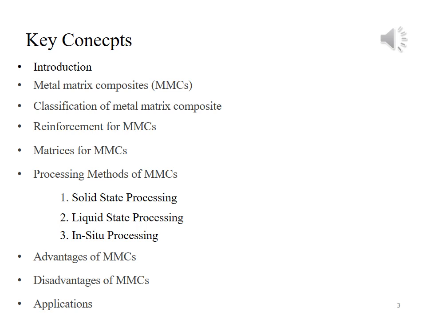After discussing processing methods, we will discuss advantages and disadvantages of metal matrix composite material, and then we will shortly discuss applications of metal matrix composite material.